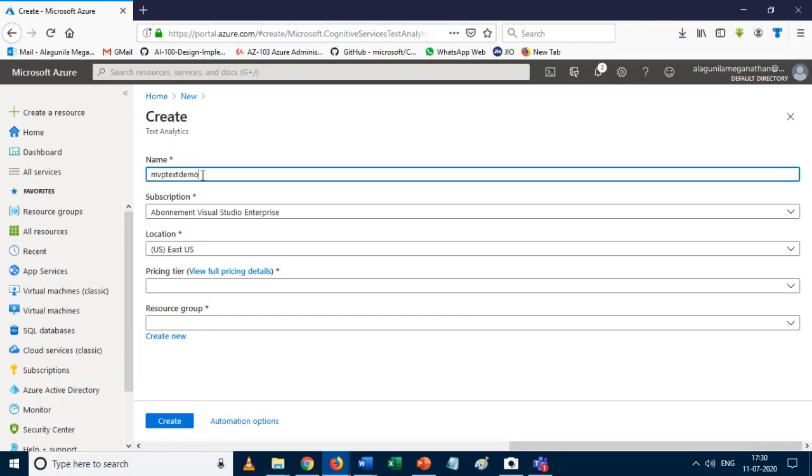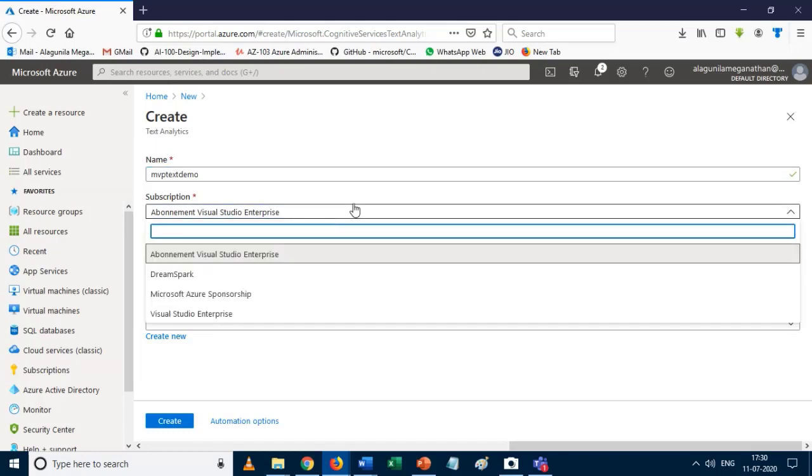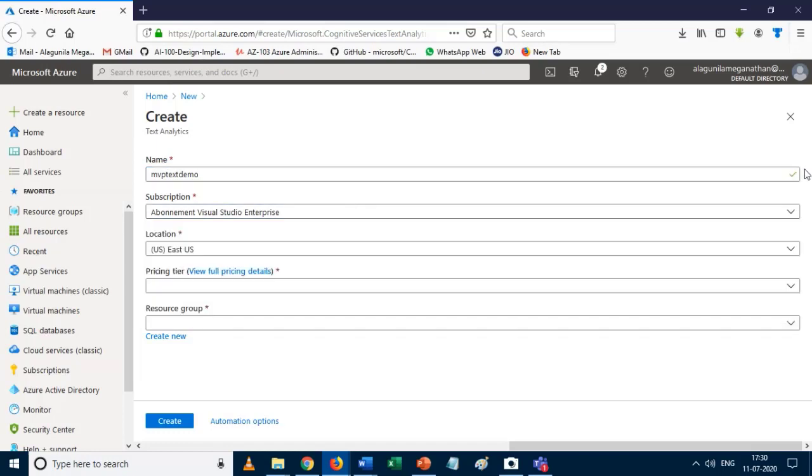If it is available, it's almost available. Next we have to choose the subscription. If the given text is available, you get a green tick, otherwise you get a red one. They give you the warning, and then you need to choose a subscription, and then you need to choose a location.